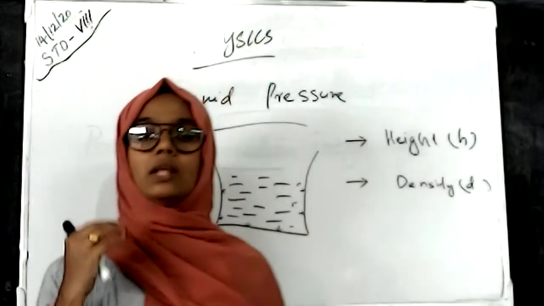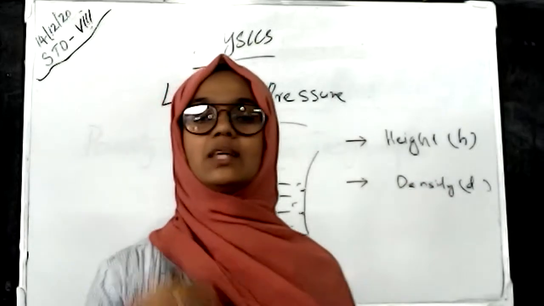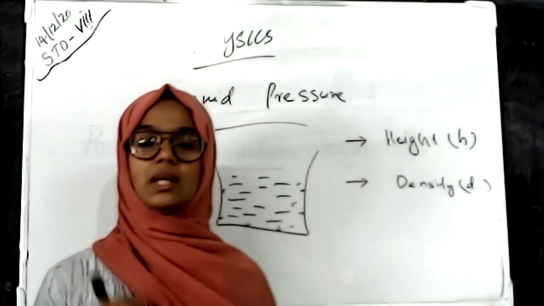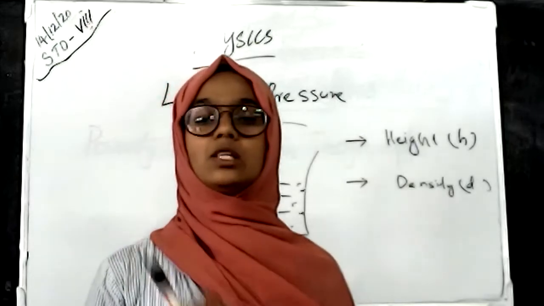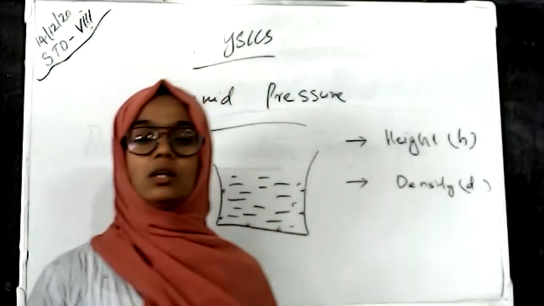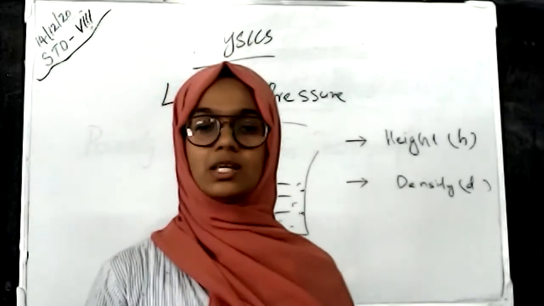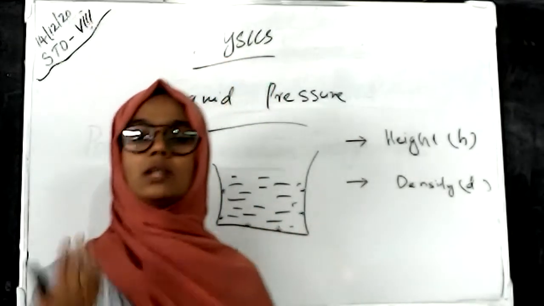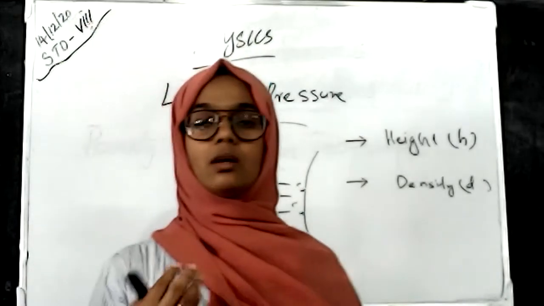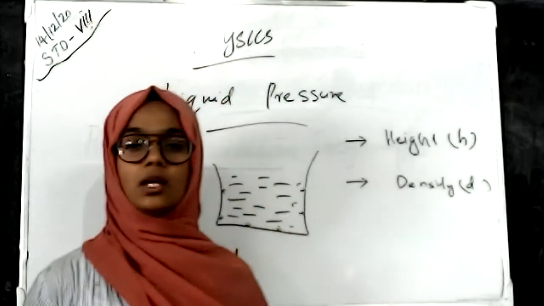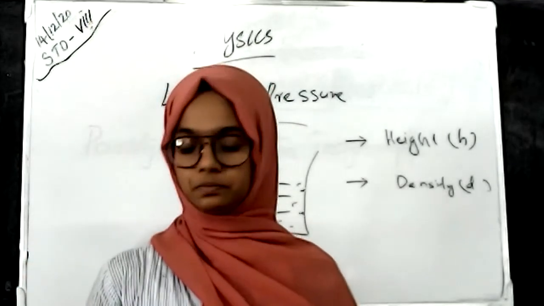So the liquid pressure increases when the height of the column increases and the density of the liquid increases. A denser liquid exerts more liquid pressure.